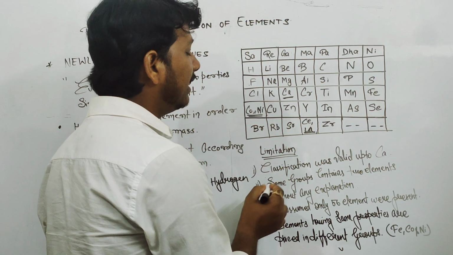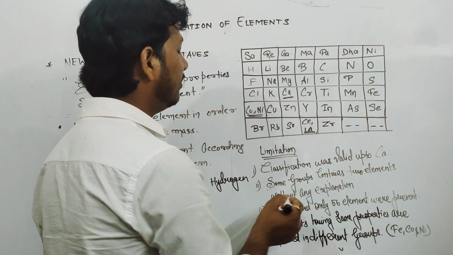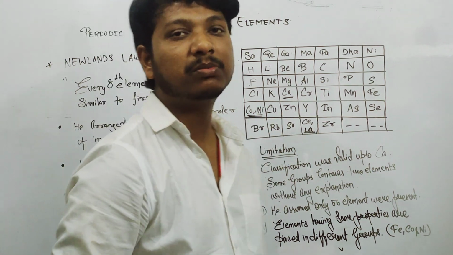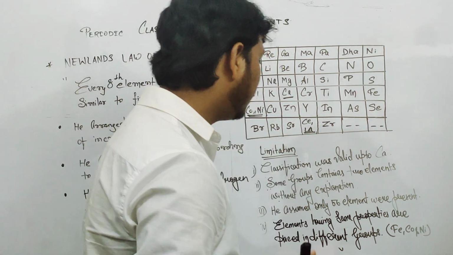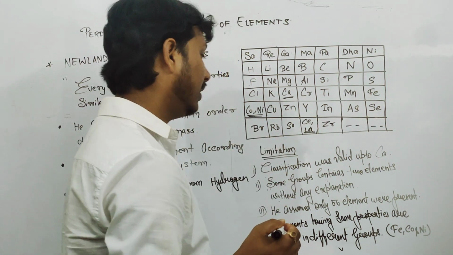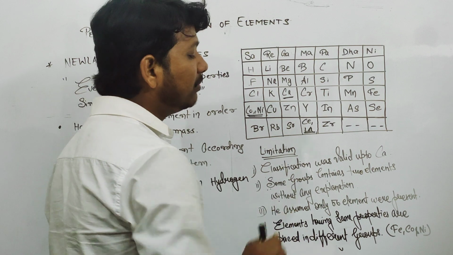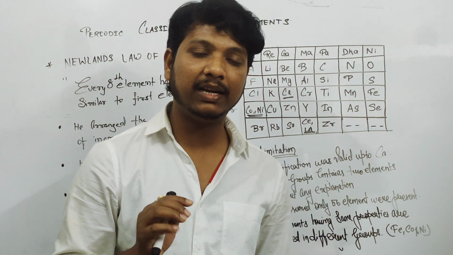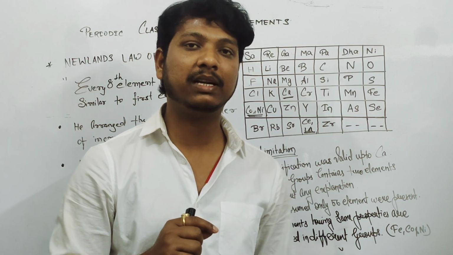And then moving to the next, some groups contain two elements without any explanation. He placed two elements with different properties in the same group, and he didn't give any explanation, so this also becomes a limitation. Also, he assumed that there would be only 56 elements in nature and no further element would be discovered later.